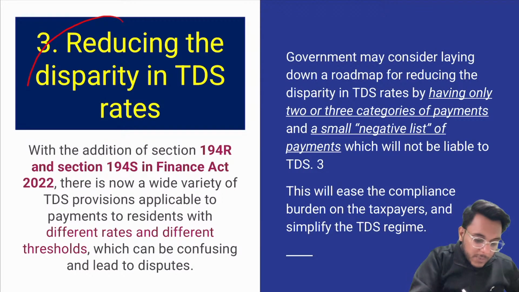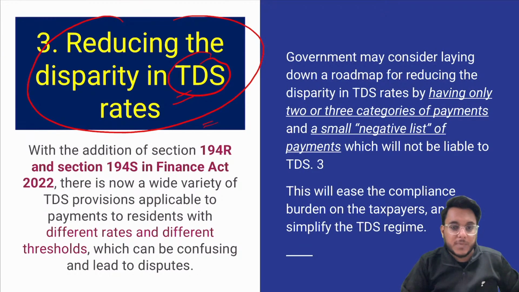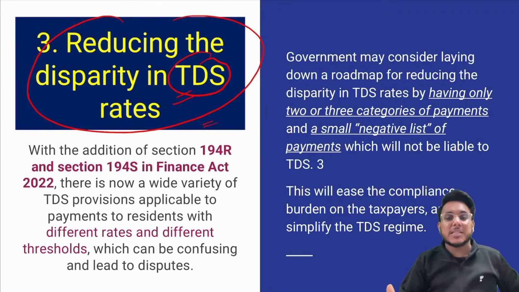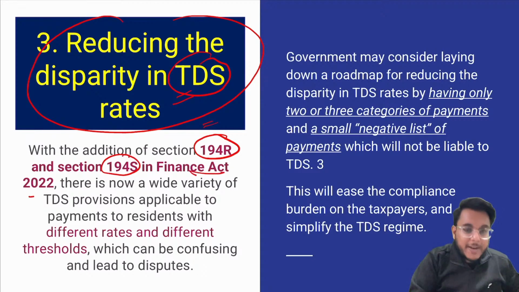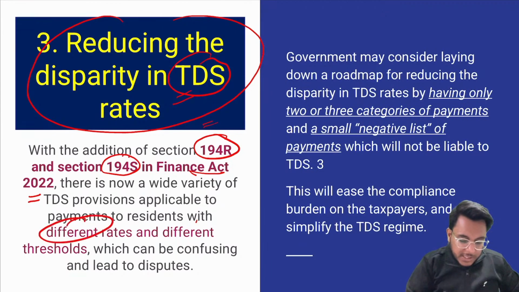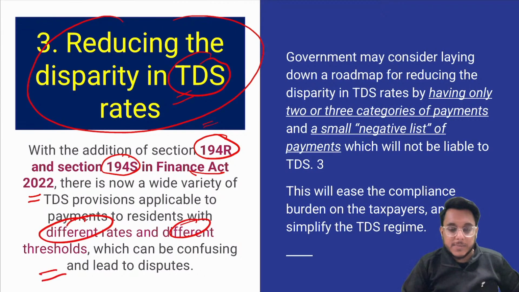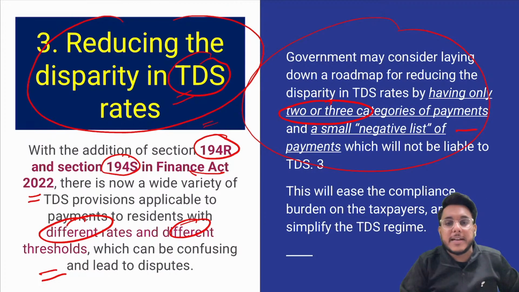Then the third reform that is being provided is that we need to reduce the disparity in TDS rate. TDS is tax deducted at source. Now there are multiple TDS rates. Section 194R has been added, Section 194S has been added in the Finance Act 2022. Because of that, there are differential rates and differential thresholds for the TDS. So the government needs to consider that we need to simplify the TDS collection. We need to have only 2 or 3 categories of the TDS rates.